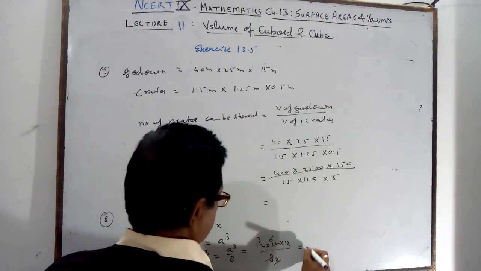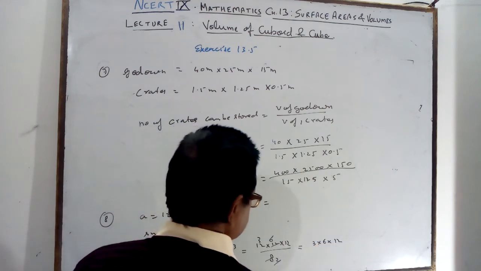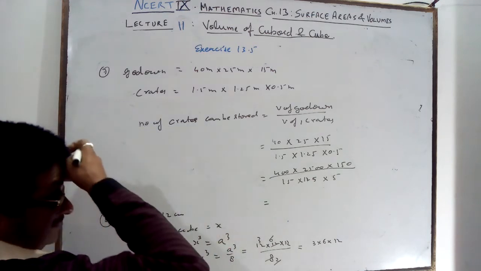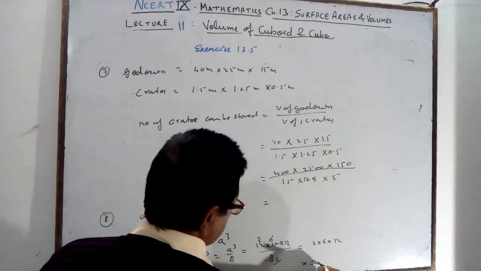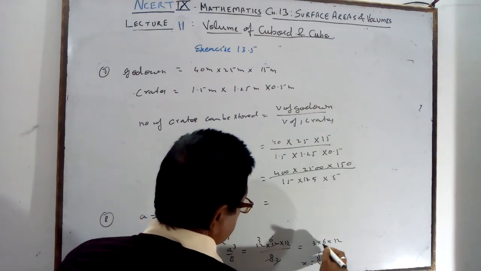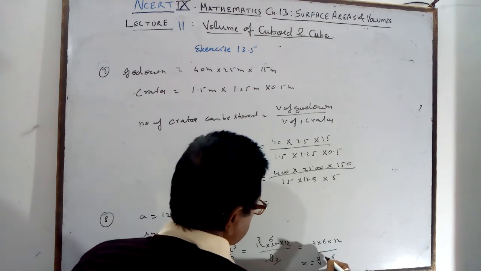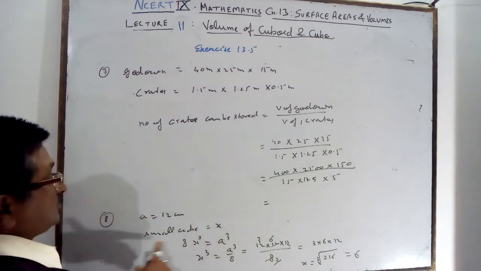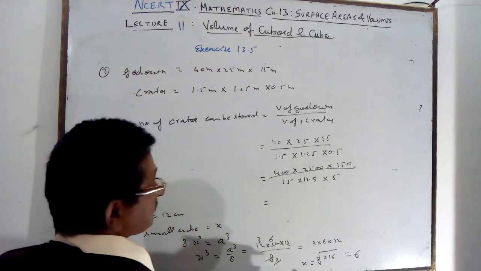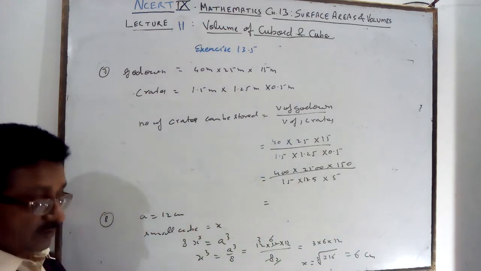6 into 6 into 6. So by this you are getting x equal to the cube root of this. 2 1s are 6, that is 6. So the side of a small cube is 6 centimeter.